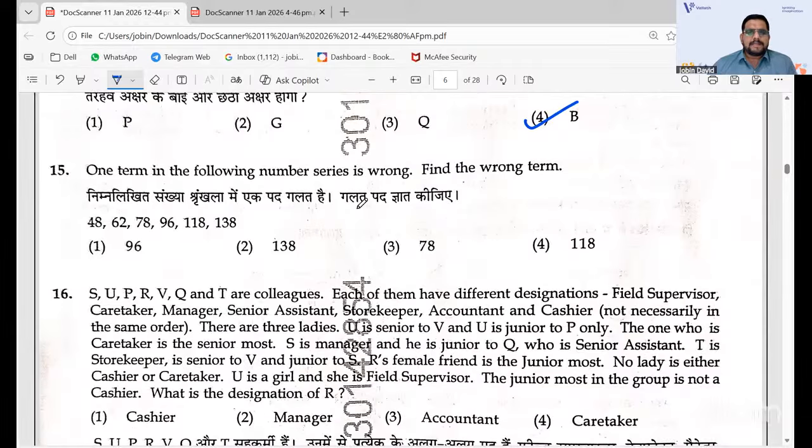And then coming to the 15th one, it is the term which is wrong in the series. It was very easy. The term which is wrong in the series is 118, because you have the pattern where 118 is the term where we lose the pattern. So 118 is the answer.